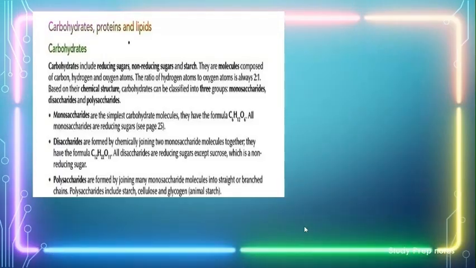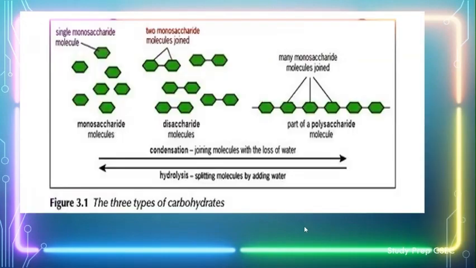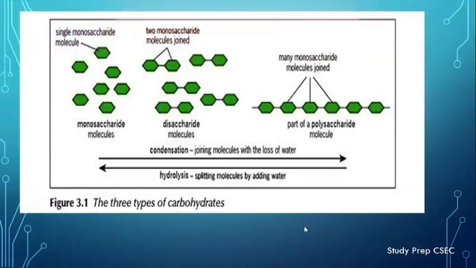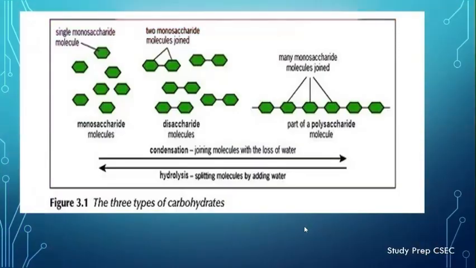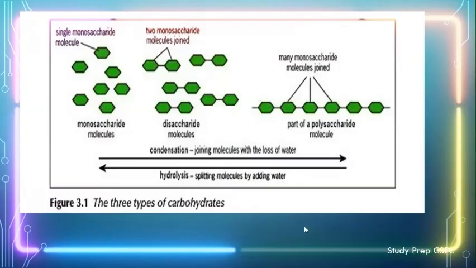Polysaccharides include starch, cellulose, and glycogen, which is animal starch. So these are the types of carbohydrates, from the singular monosaccharide molecules to two monosaccharides, which is a disaccharide.